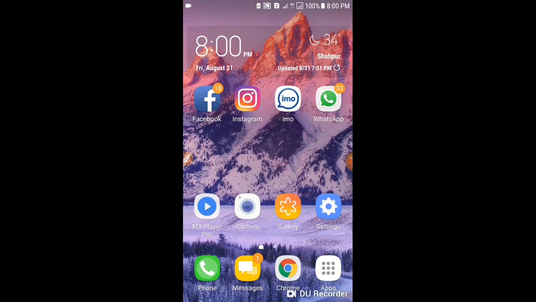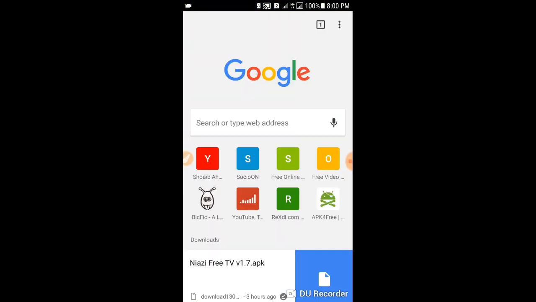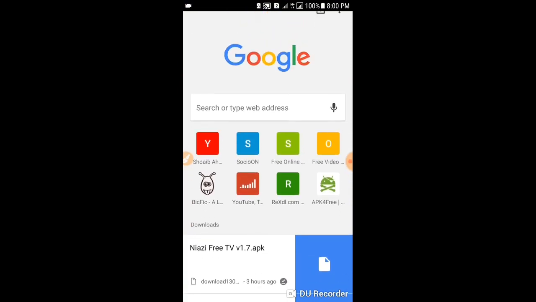Design. So let's start. First of all, open your Google Chrome and you see this is our simple old design.